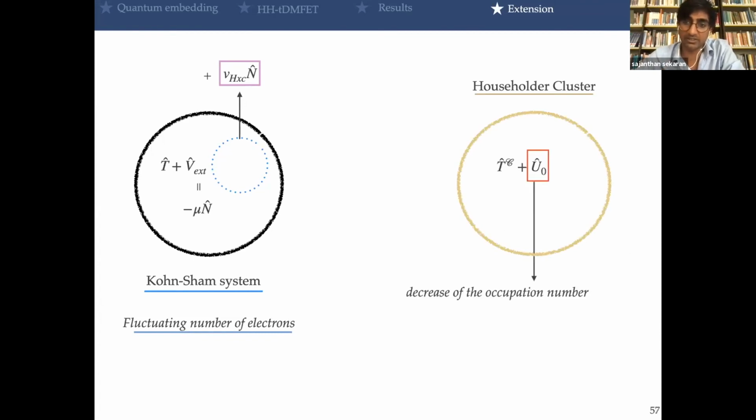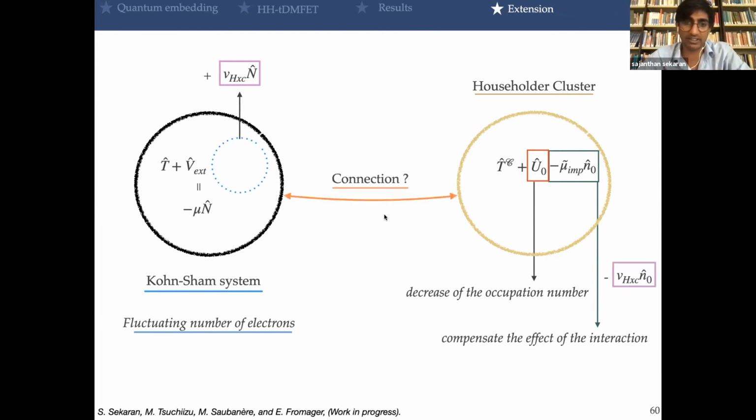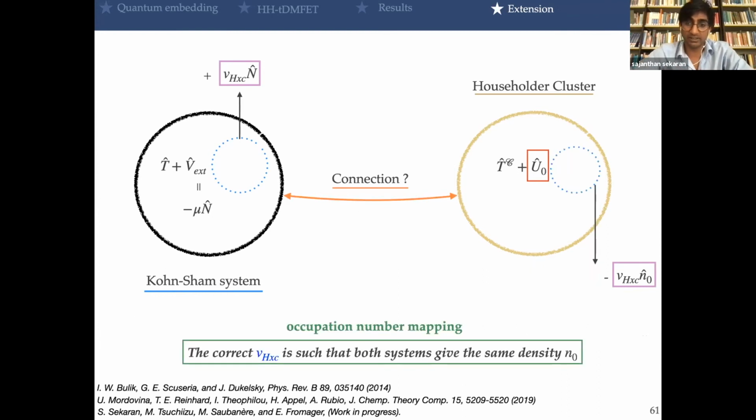And as I told you before, there is this decrease of the occupation number when we add the interaction on the impurity site. And we correct it by adding this chemical potential. And in this case, it will play the same role again as the Hartree exchange correlation. So we can find that there is a connection between these two systems. And actually, we have to map the occupation number. It is not new.